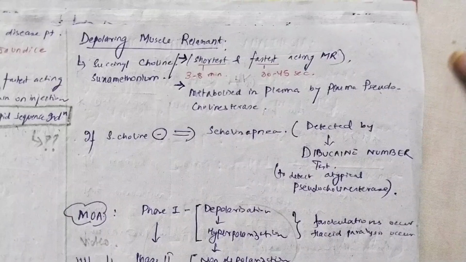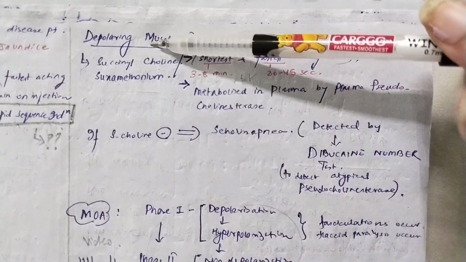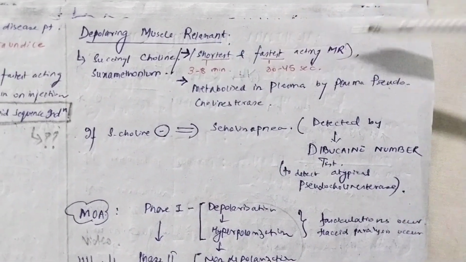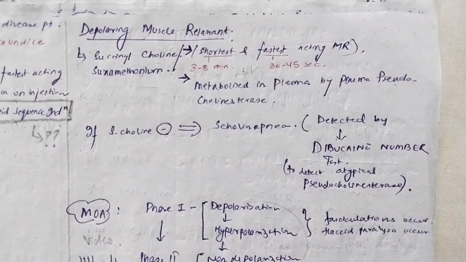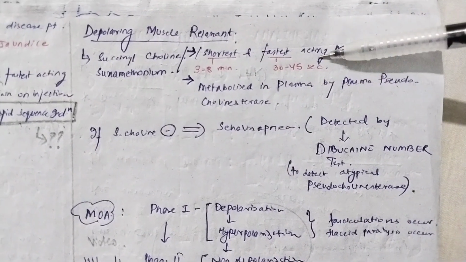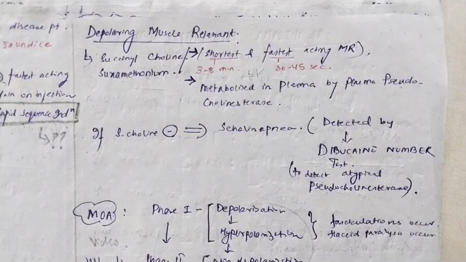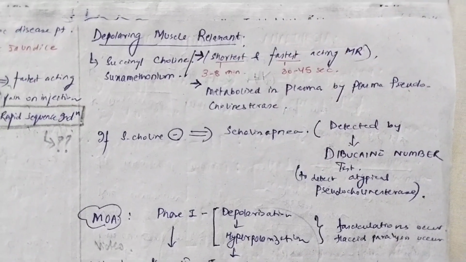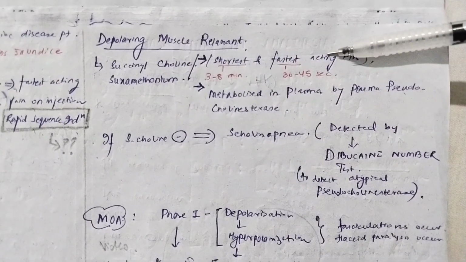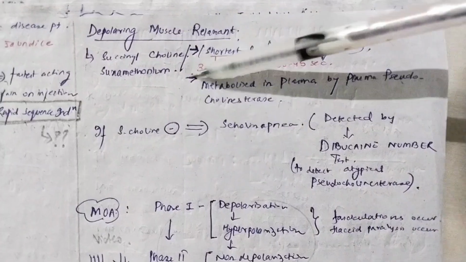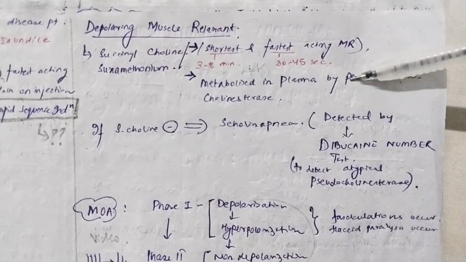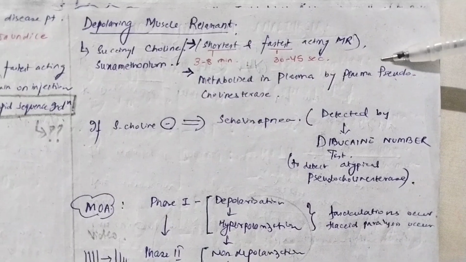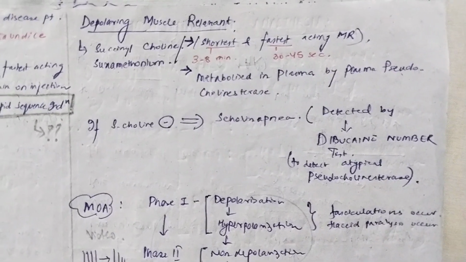In case of depolarizing muscle relaxants, the one example that you should remember by heart is succinylcholine. It is the shortest and the fastest acting muscle relaxant overall. Why shortest acting? Because its action lasts only 3 to 8 minutes. And fastest acting because it takes very short time to show its action, that is 30 to 45 seconds. Succinylcholine is also called suxamethonium. One more thing: it is the fastest acting because it is metabolized in plasma by plasma cholinesterase.